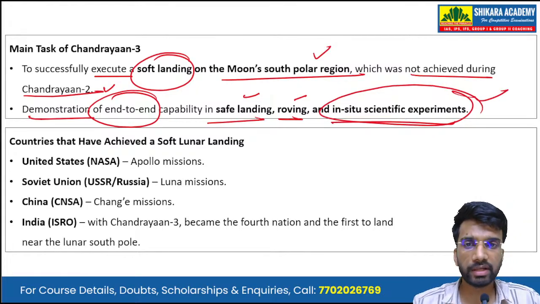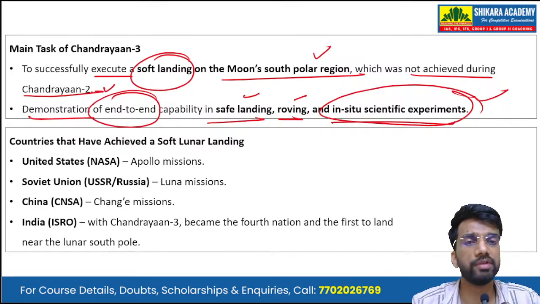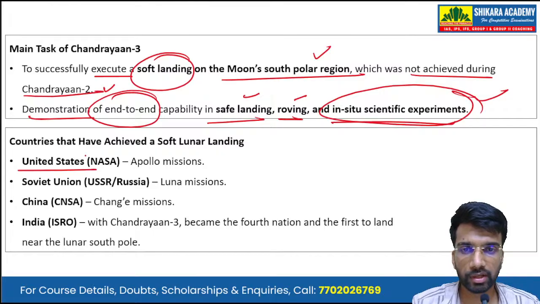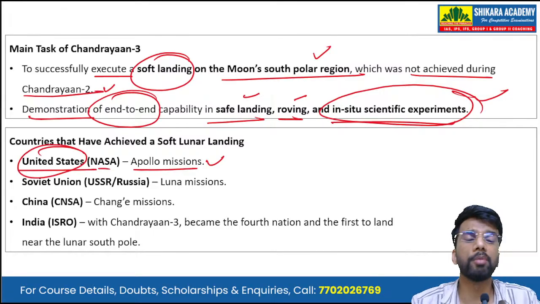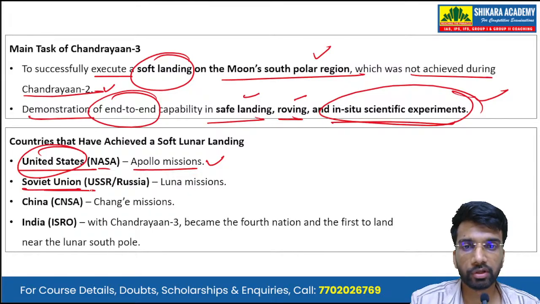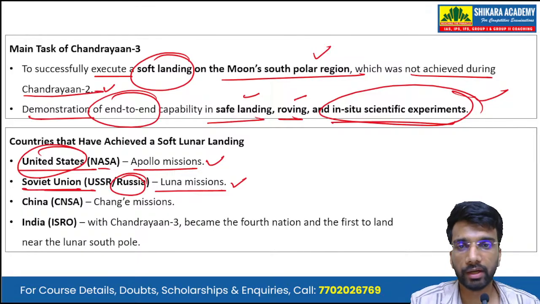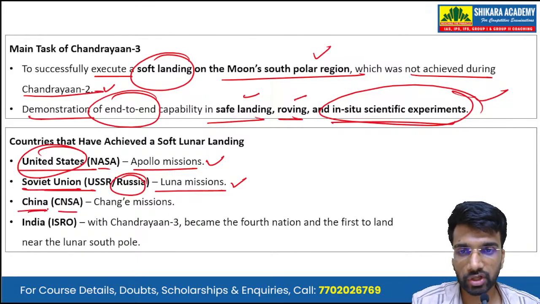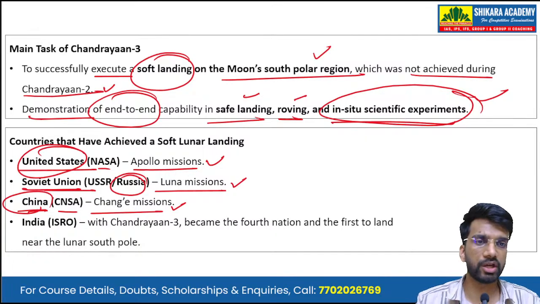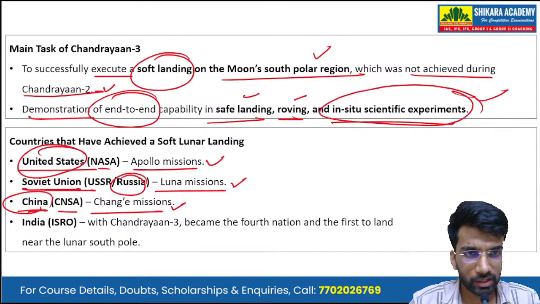Now, the countries that have achieved a soft lunar landing till now: India became only the fourth country to achieve this feat. The first country was the United States, NASA. It was during the Apollo missions in the 1960s that NASA achieved a soft lunar landing. Then was the Soviet Union, the erstwhile Soviet Union, now Russia. The Luna missions achieved successful moon landings. Then the CNSA of China, with the Chang'e missions, Chang'e 3, Chang'e 4, and Chang'e 5 also, successfully achieved soft lunar landings.